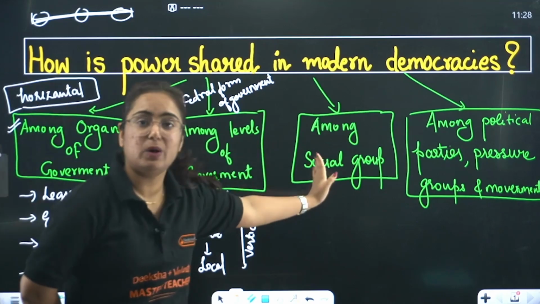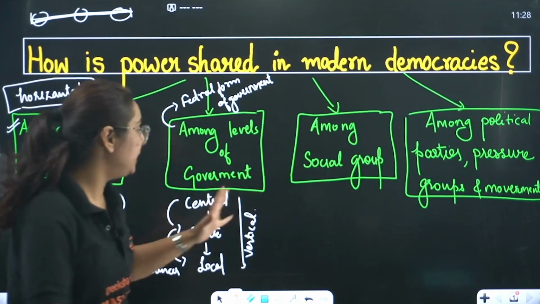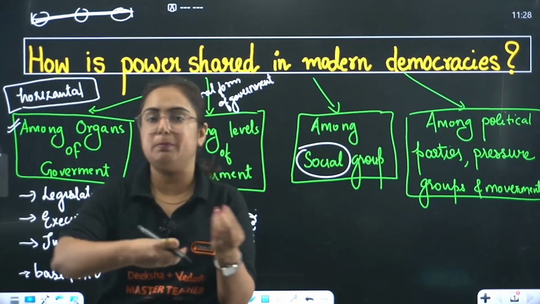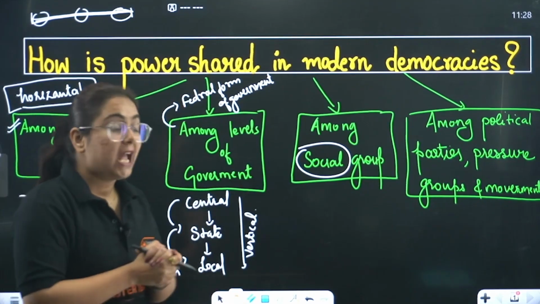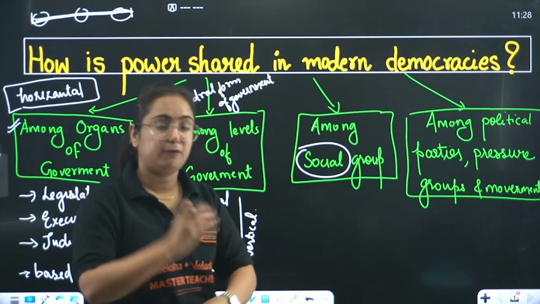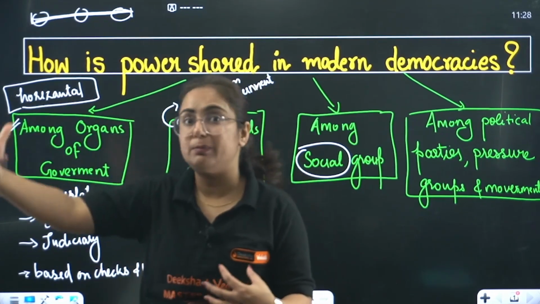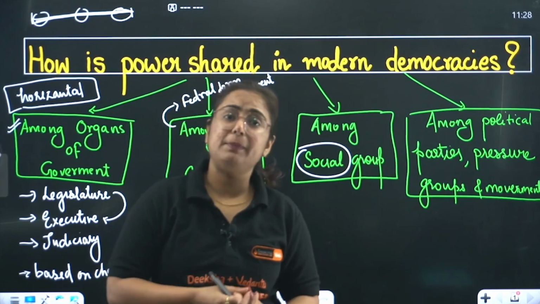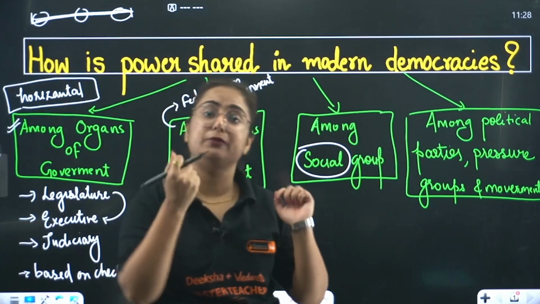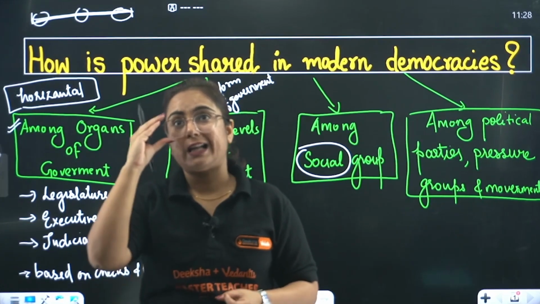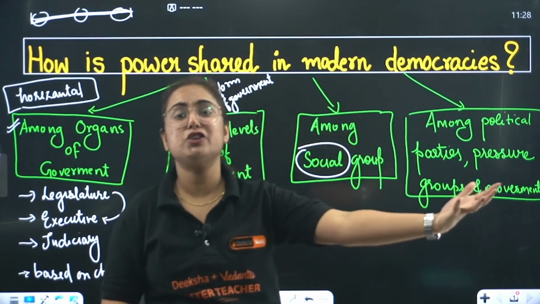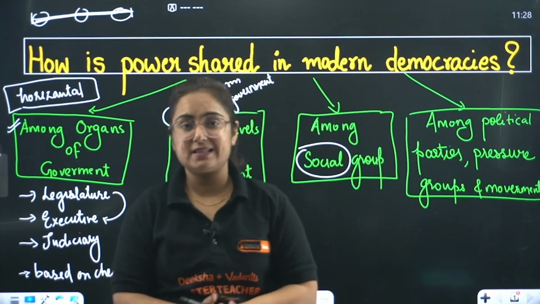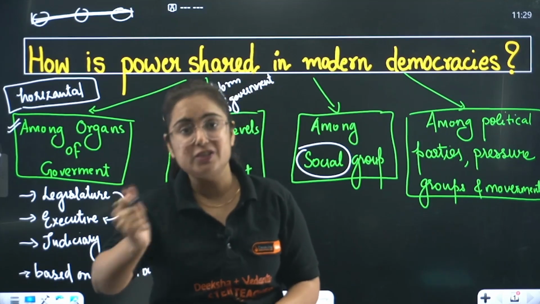Moving towards the third one, that is among different social groups. So beta, in our surroundings, we live with different social groups. Like I told you, different people having different ethnicity, right? Everyone's social background is quite different. For example, in India, there are tribal people who are actually different from urban people. There are communities living on the mountains which have different conditions in comparison to the people living in tier 1 cities. So what about them? We need to provide certain basic necessities and certain benefits to them.